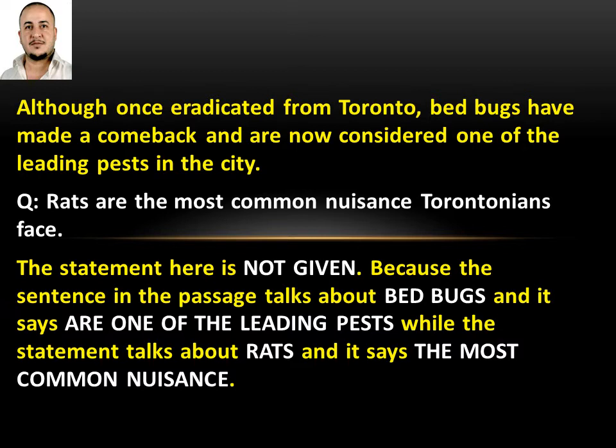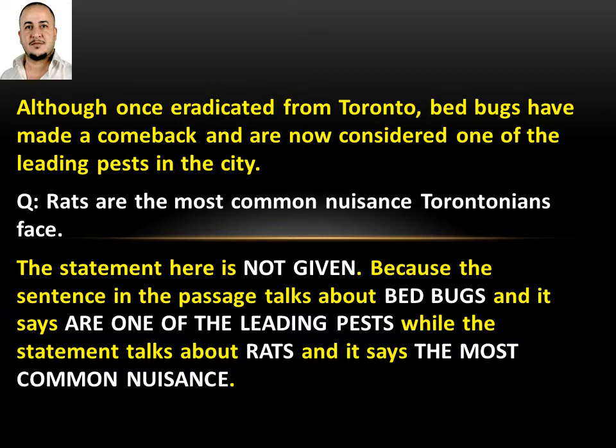We will have some example here. Although once eradicated from Toronto, bedbugs have made a comeback and are now considered one of the leading pests in the city. And the question says, rats are the most common nuisance Torontonians face.